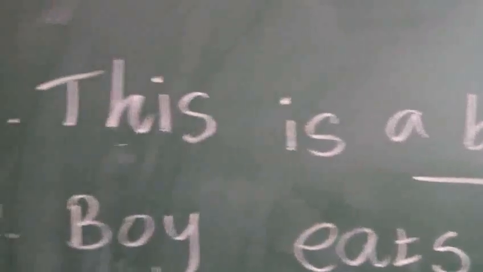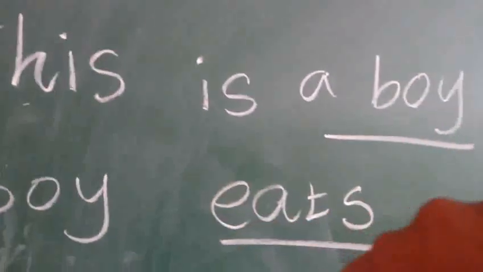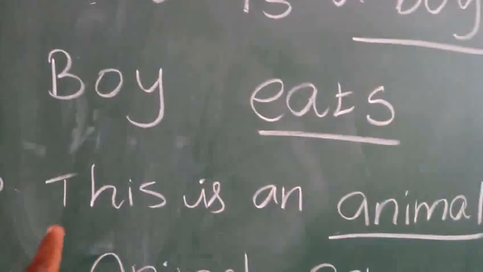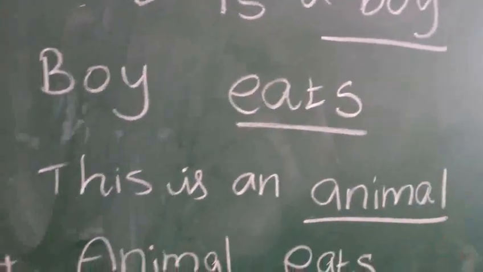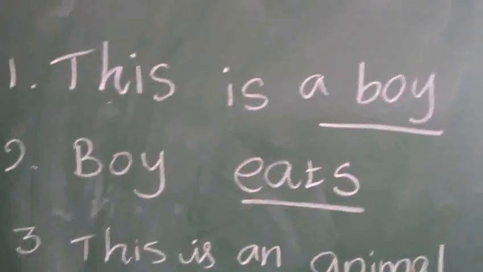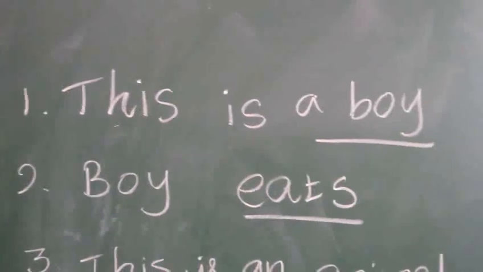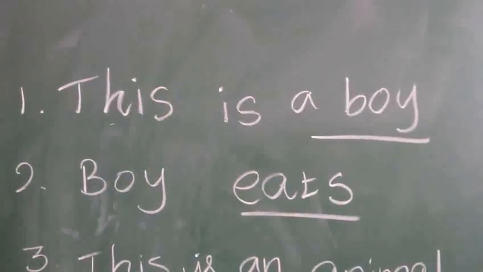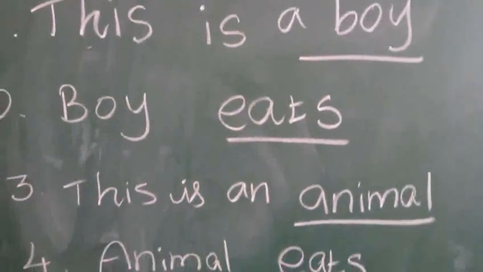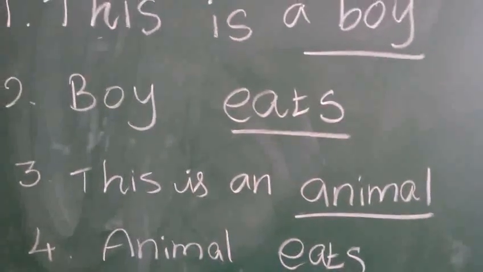Once again. First one. This is a boy. Second one. Boy eats. Third one. This is an animal. Fourth one. Animal eats. See that? This is a boy. Boy eats. This is an animal. Animal eats. Right?